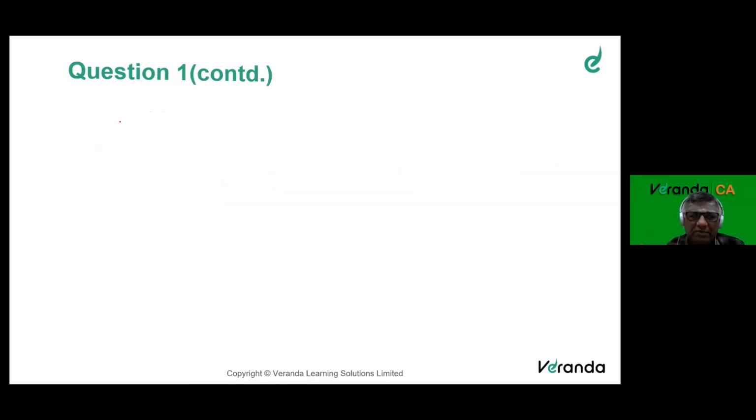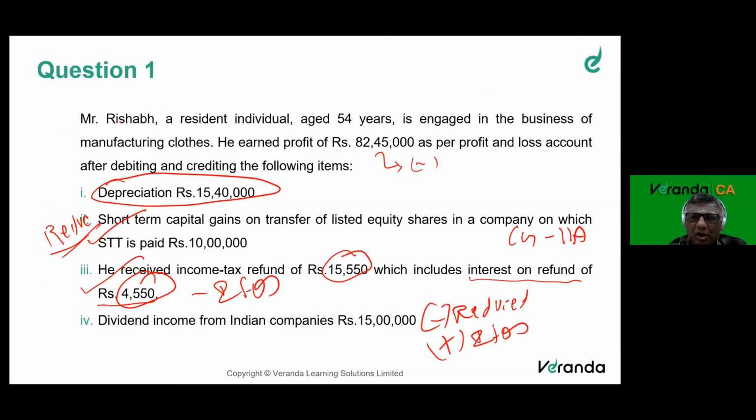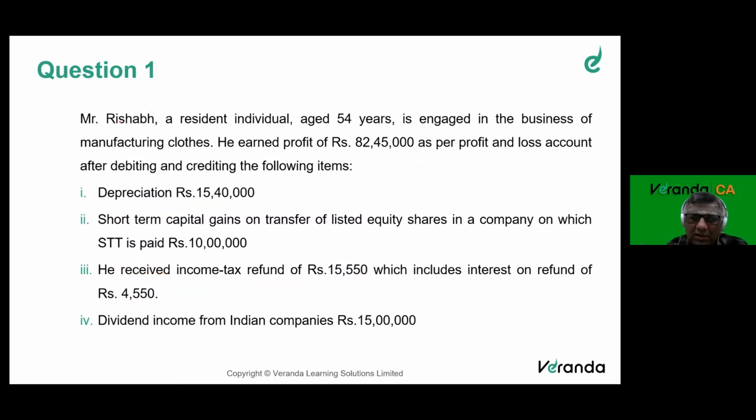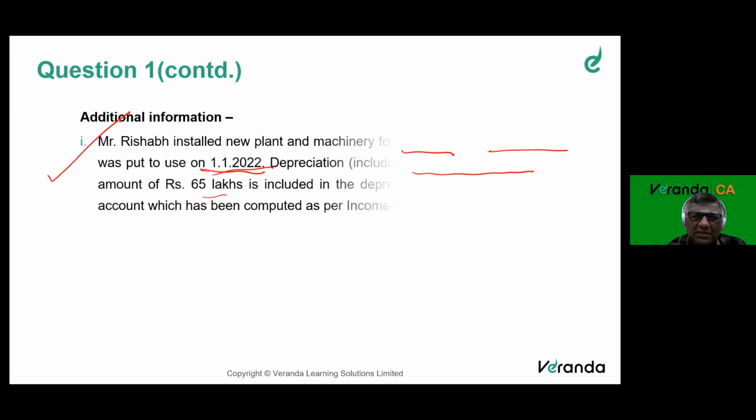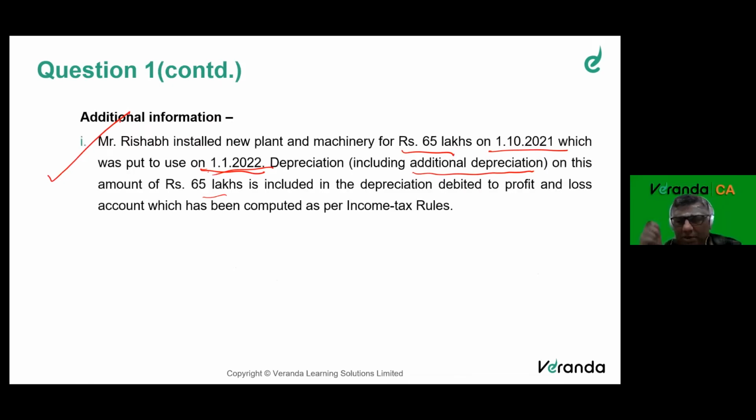In the last slide, we saw 15,40,000. In this slide, we see that there is an additional depreciation and normal depreciation in that 15,40,000, which is allowed.